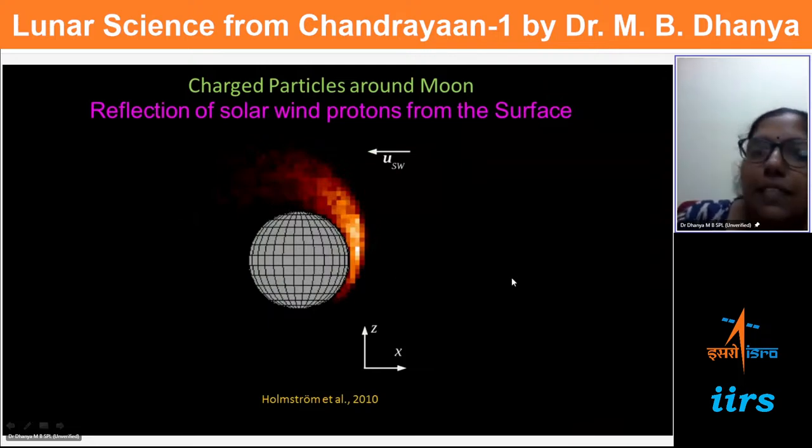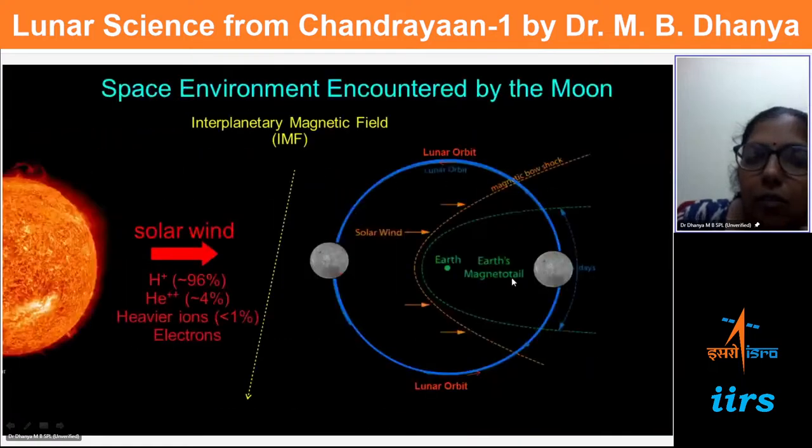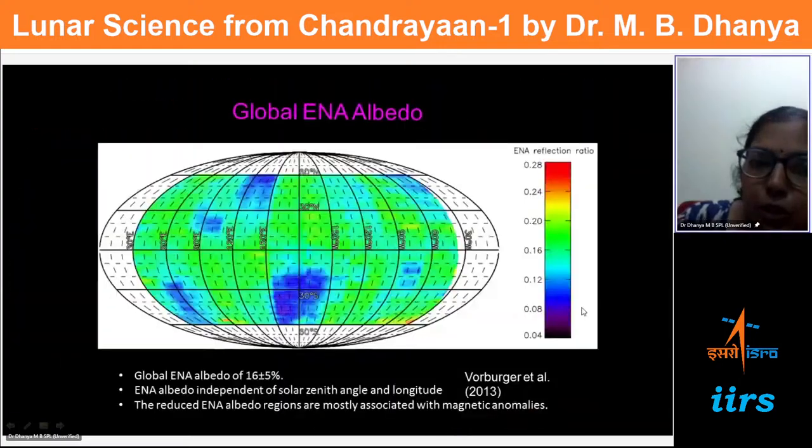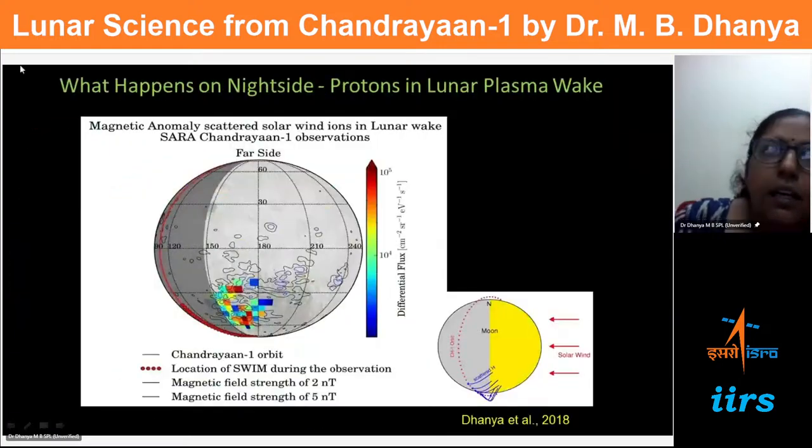We talked about one conventional picture where we said that on the day side nothing happens. Now we understood many things happen on the day side, and on the night side there is a plasma wake region. Is it really so? That is what we are going to see. It is not really so. The plasma wake is not really a wake. There are certainly charged particles in the plasma wake.